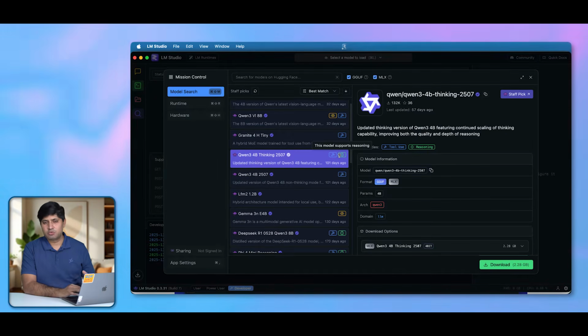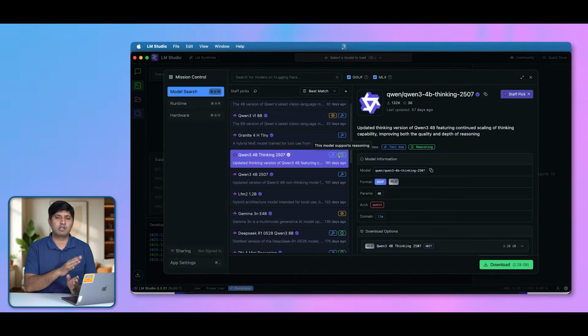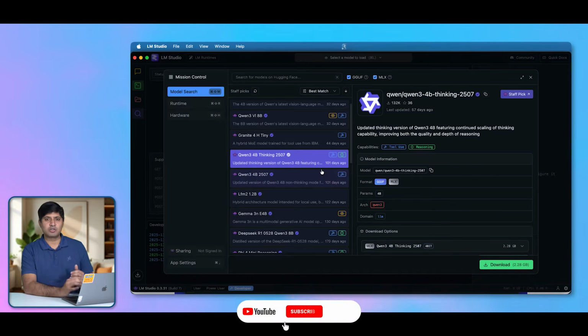So this is a really useful utility if you want to do that kind of research. But if you are doing creative writing, or your homework, or simple tasks like social media posts, then you don't need a model that is trained for reasoning. So we will find a model that is good for this particular tutorial.